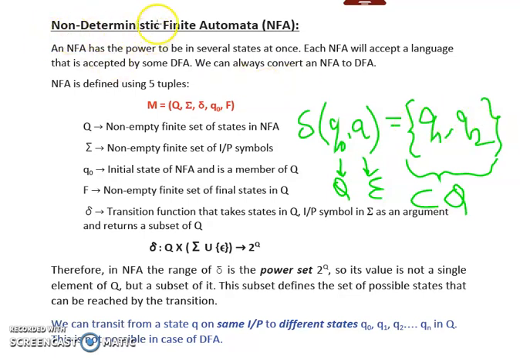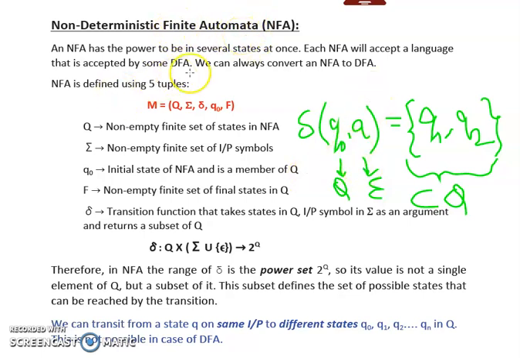So now we have understood why it is called non-deterministic and why it is called finite. Because we cannot determine our next state, that's why it is non-deterministic, and since it has a finite number of states, finite number of inputs and finite number of final states, hence it is finite automata.